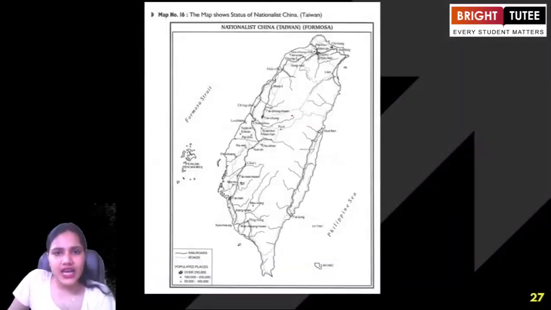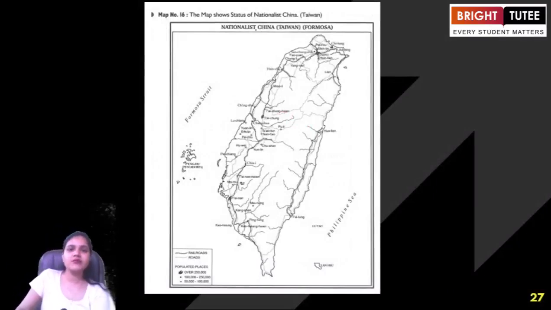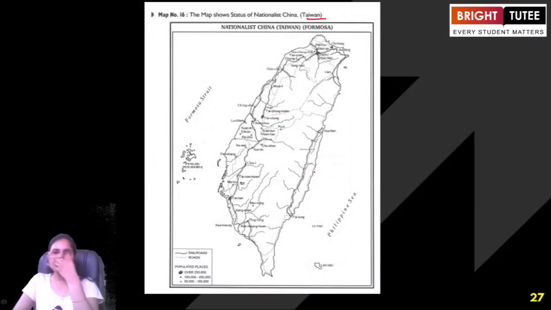Moving forward to the last map of this chapter, map number 16, we are going to understand the status of nationalist China, the region of Taiwan, that is Formosa. Students, you have understood how Taiwan, for a longer period of time, also tried to see themselves as part of China. This region has been a region of conflict when we are talking about the Japanese or the Chinese power.